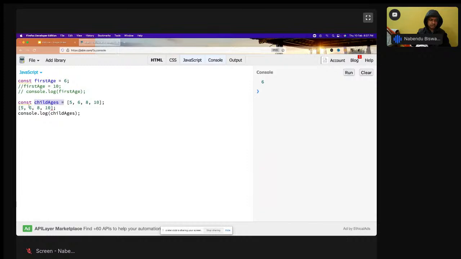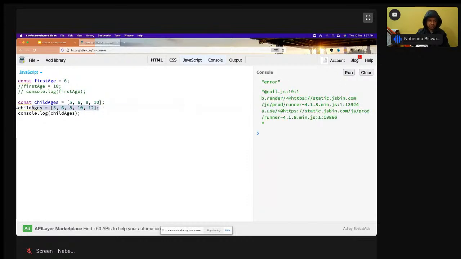Suppose I want to add 12 here. Child ages equal to this, comma 12. Again, this will not be allowed and will give an error.